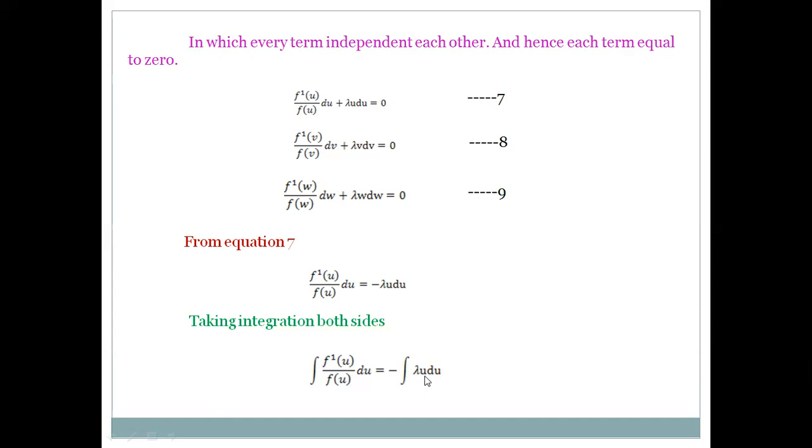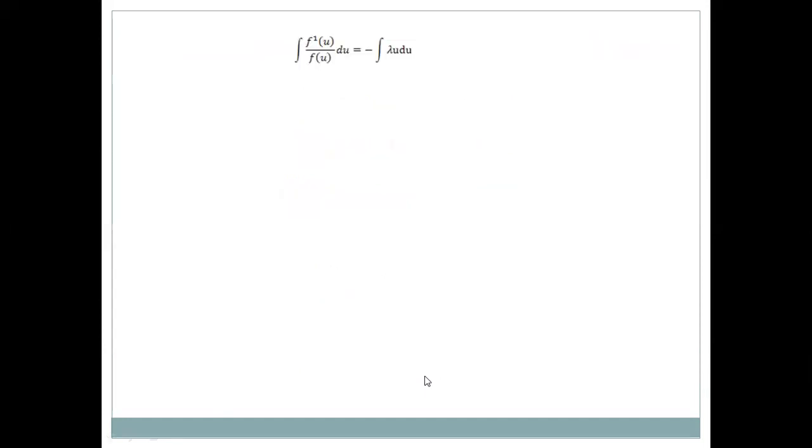Integration u du is u squared by 2. So integrating that equation, log f of u is equal to minus lambda into integration u du, that is u squared by 2, plus some integration constant that is taken as log a. When log a goes to the left side, that is log f of u minus log a is equal to minus lambda into u squared by 2.